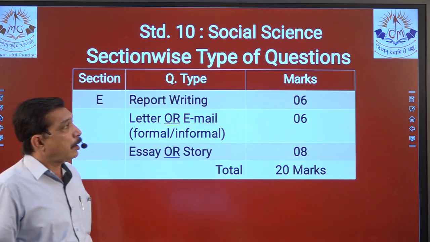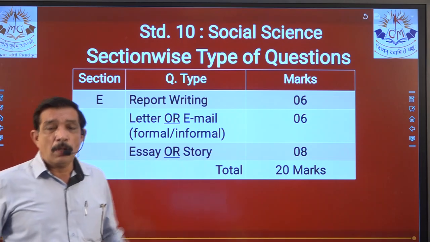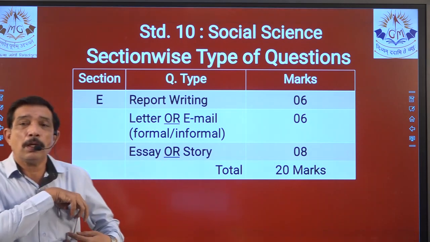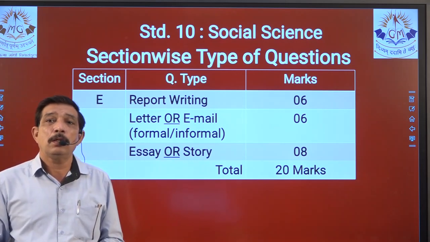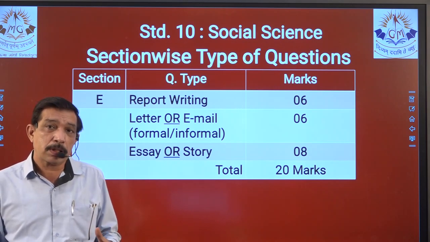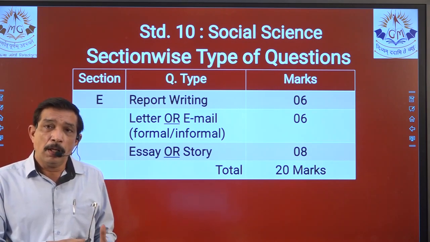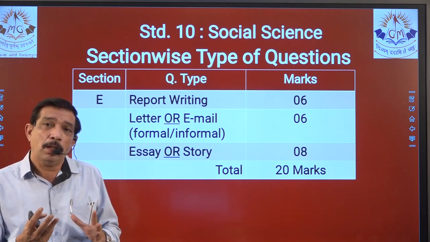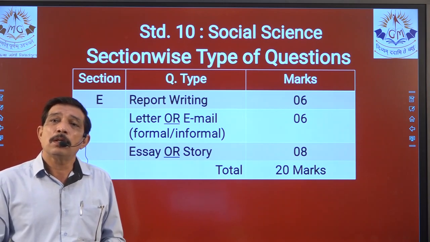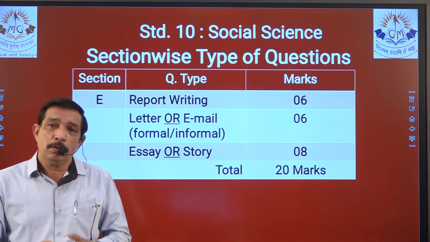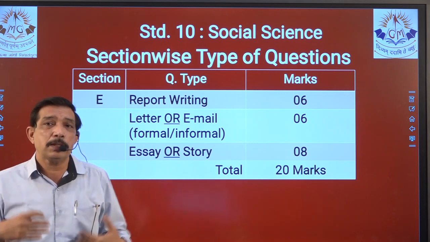So this is the complete layout of the paper. Section A to section D, we have thoroughly learned about the paper style. Not many changes have been done in the paper. Yes, everywhere marks have been increased because of the deduction in the percentage of the syllabus that we had. 30% syllabus has been cut, so those marks have to be adjusted somewhere.